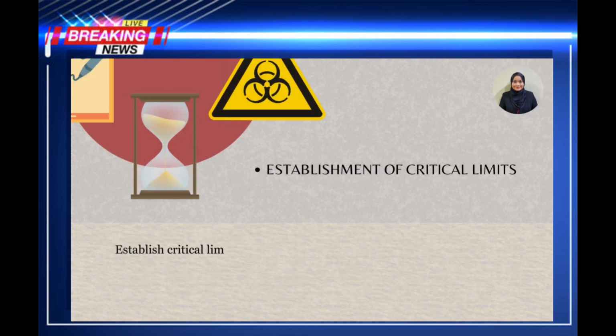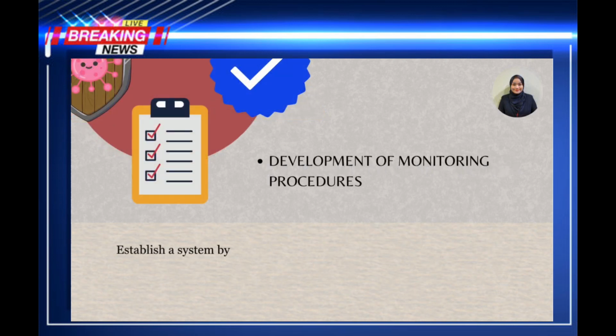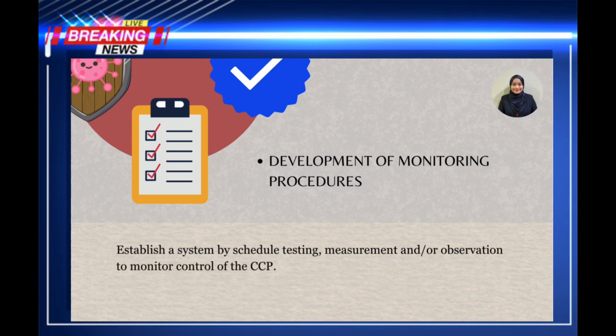Establishment of critical limits: establish critical limits which shall be met to ensure the CCP, critical control point, is under control. Development of monitoring procedures: establish a system of scheduled testing, measurement, and/or observation to monitor control of the CCP.